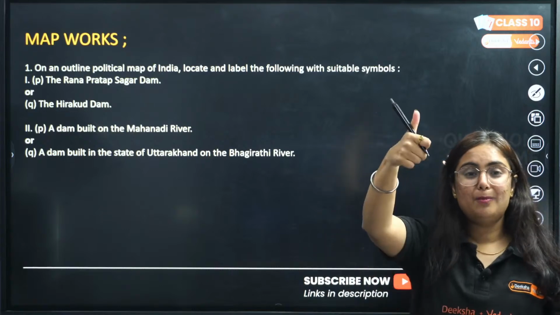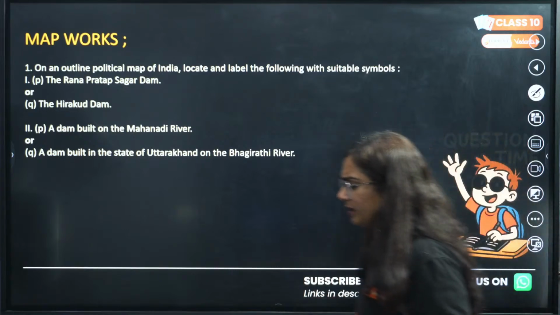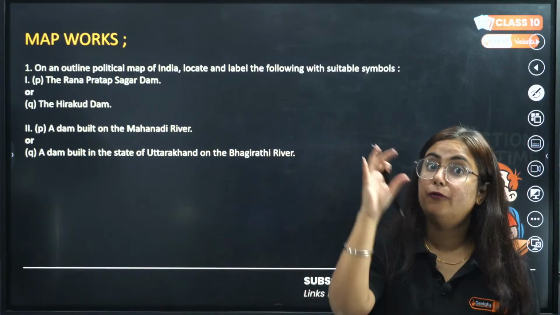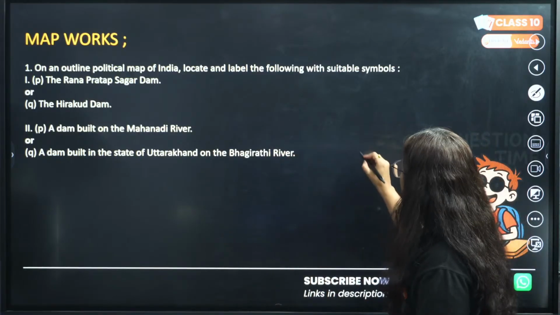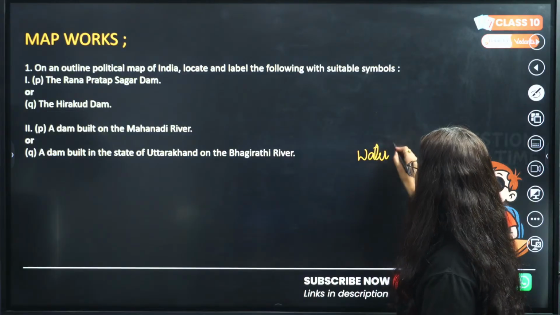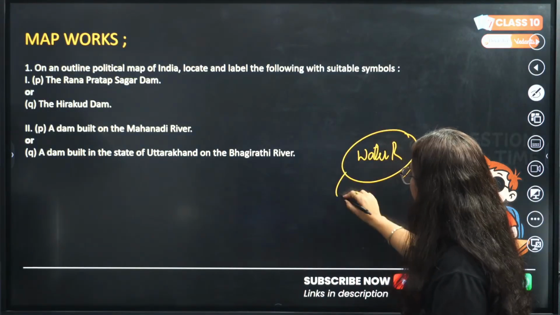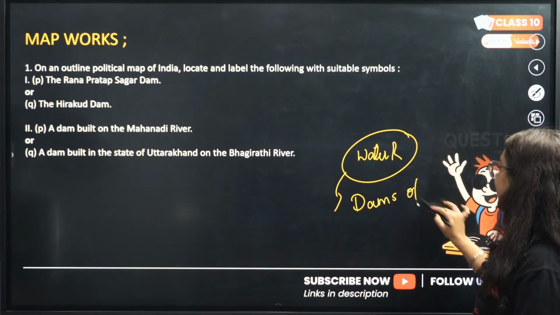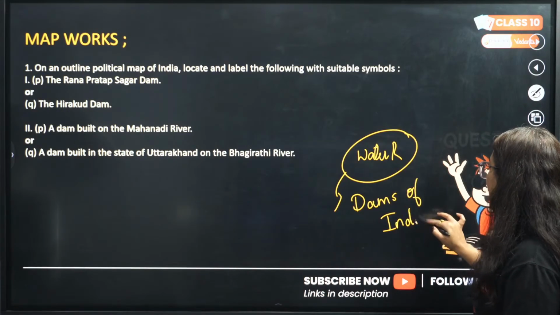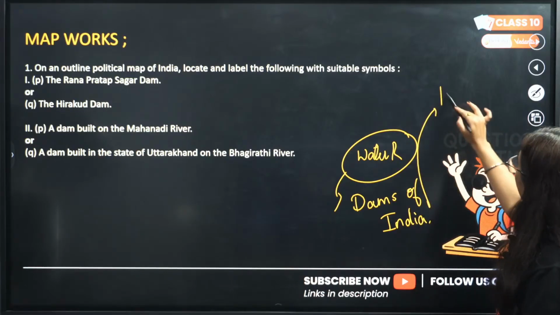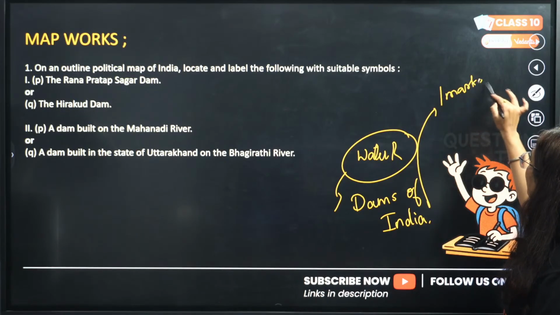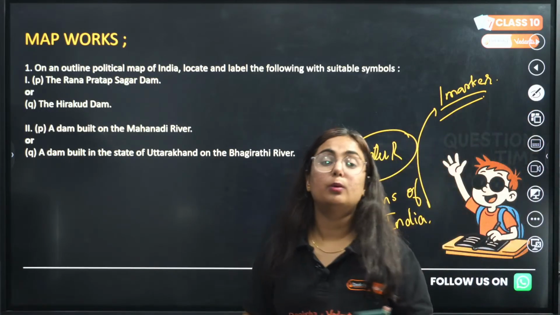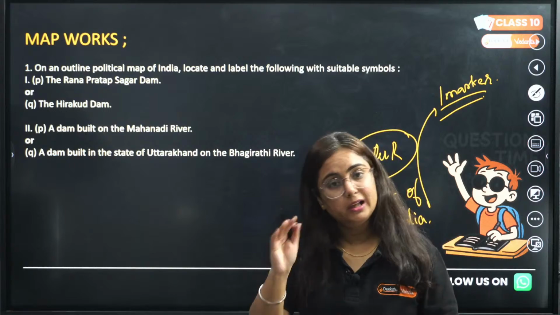Ready for map work. I have added certain map work for this particular chapter. Why? Beta, in geography, from water resource, there is a map work that is dams of India. And I am giving you a guarantee that a one marker map work will be there.